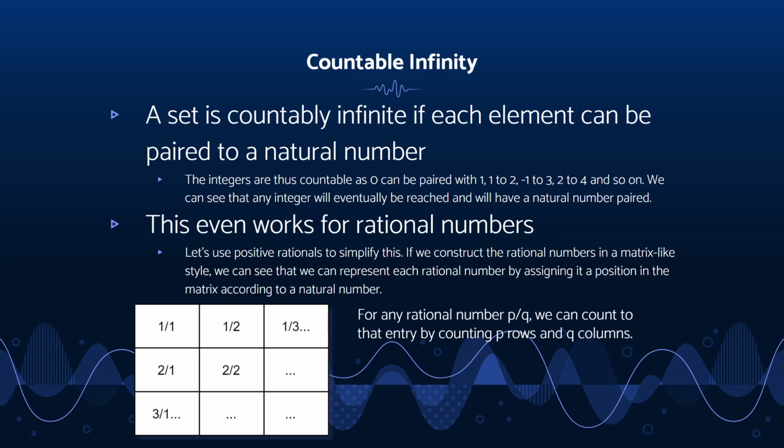With that in mind, you can find any rational number. If you were to say, where is the rational number 100 over 30? It would be very easy to find. You'd go down 100 rows and you'd go across 30 columns, and there would be the number that you're looking for. And thus, since we can always assign these rational numbers to some coordinates corresponding with the natural numbers, they are countably infinite.